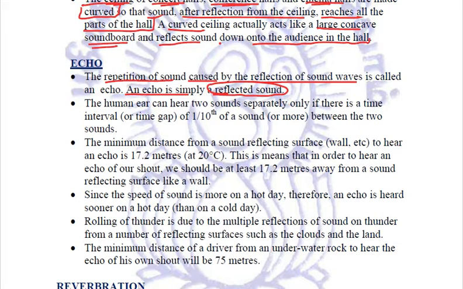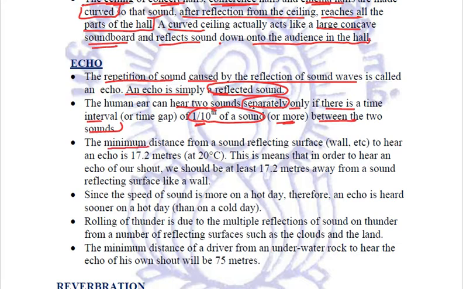Now, one of the characteristics of our human ear is that we can hear two sounds separately only if there is a time interval of 1/10th of a second or more between the two sounds, right? And if our own sound is reflected and it comes back to us after this time gap of 1/10 of a second, we are going to just listen to our own sound again, and this is what is called echo.